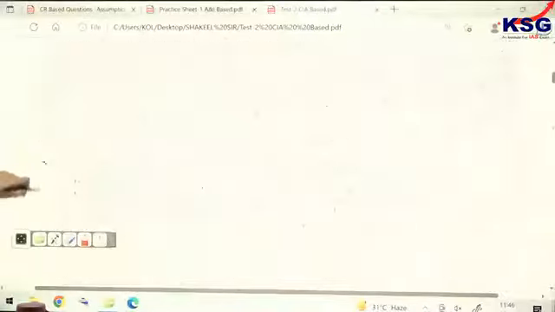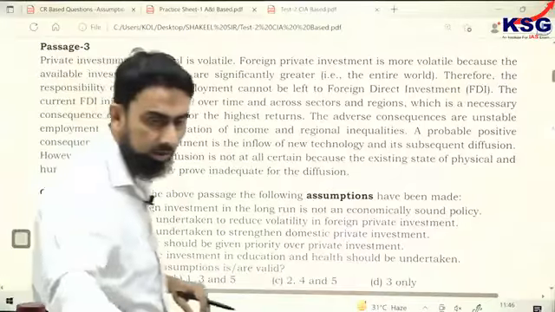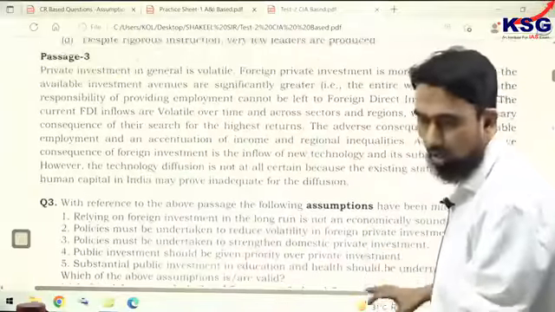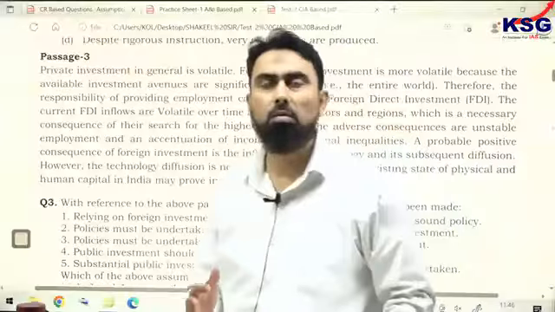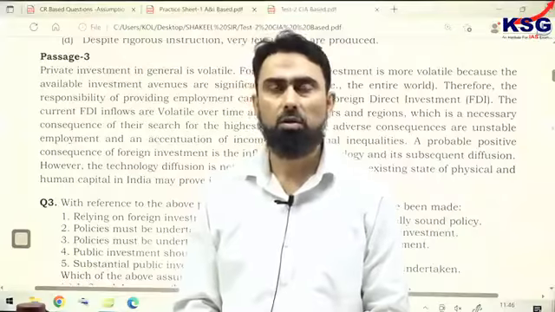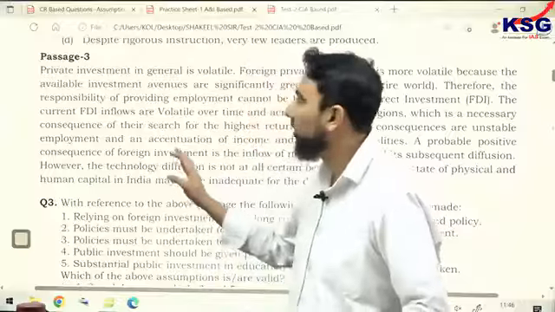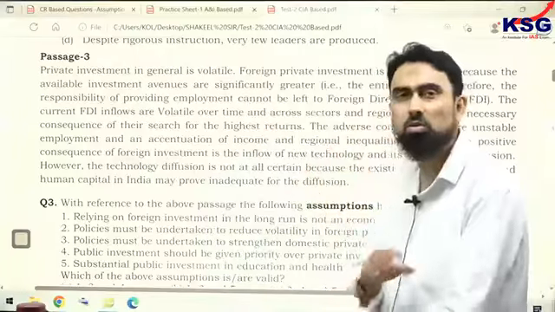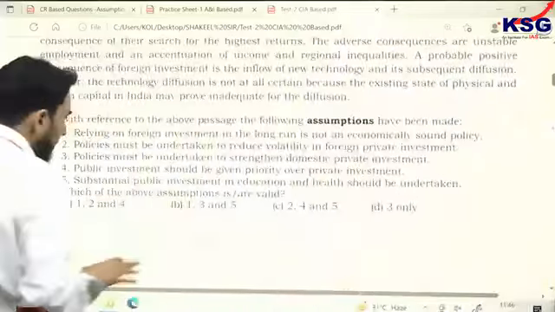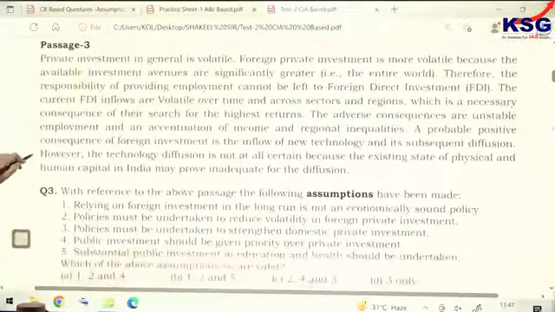Passage 2 already done. Passage 3, take a look. Passage 3 is quite difficult. You have chosen B. Yes, correct answer. However, this is a difficult passage, and my frank and honest opinion is that a student who comes across this same passage in the exam should not get entangled in it. He should skip this passage, because first of all there are 5 statements. The option combinations are also not helping, right? So this passage is going to take you more time.